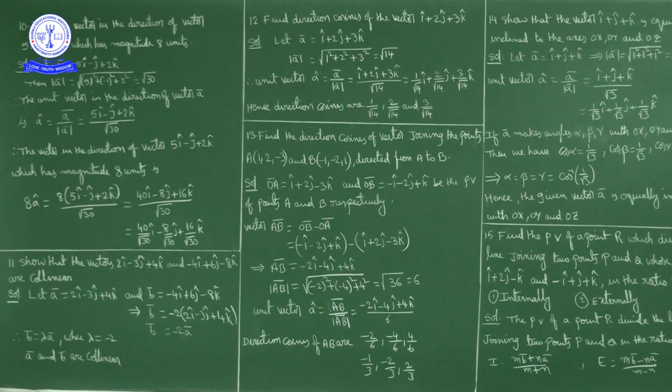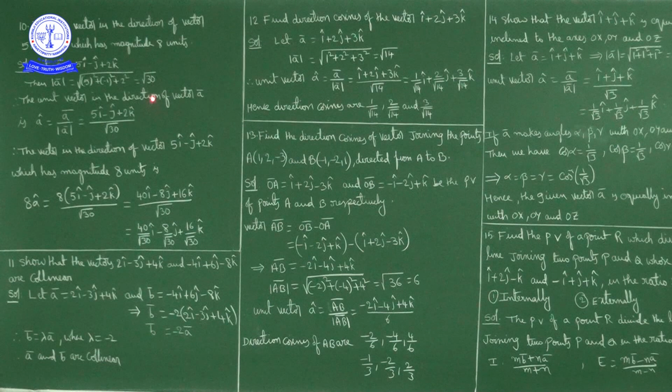So the required vector is what? 40 by square root of 30 i cap minus 8 by square root of 30 j cap plus 16 by square root of 30 k cap. Here, what we did to find a vector of magnitude 8 units in the direction of this vector: first of all, find the unit vector in this direction. Unit vector is nothing but vector divided by its magnitude.